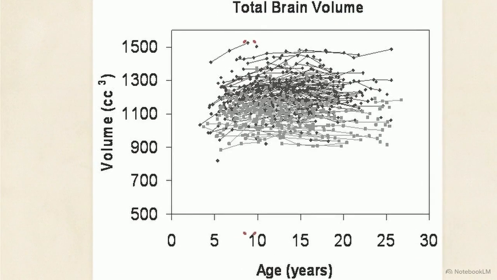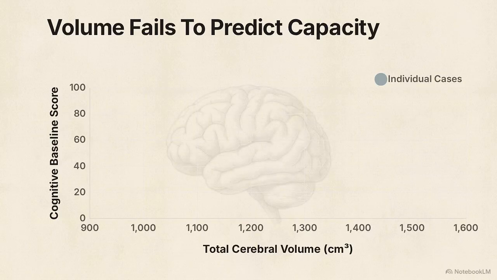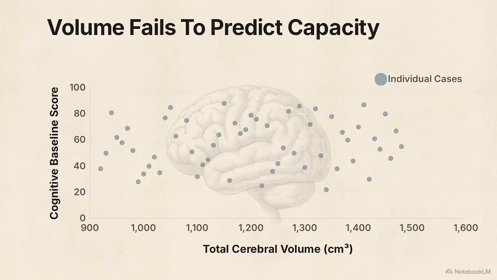If we isolate the data points specifically for 10-year-old boys, we find that 2 healthy subjects of the same age can exhibit a nearly 2-fold difference in total cerebral volume. Because of this overlap, gross structural volume fails to establish a reliable baseline for cognitive capacity or psychopathology.